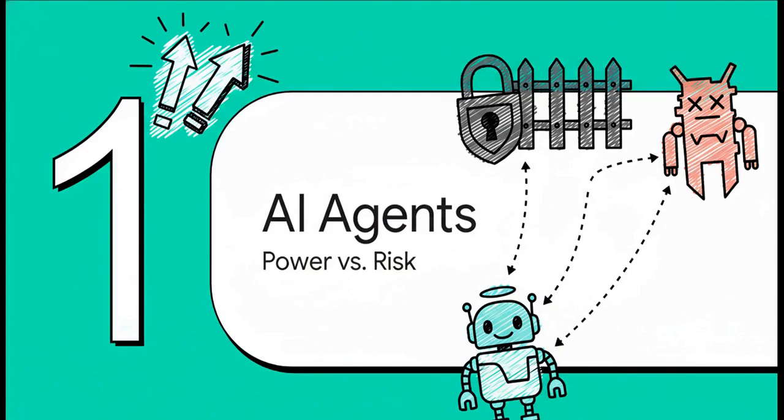Okay, so this is the fundamental challenge we're looking at. AI agents, power versus risk. How do we balance the incredible things these agents can do with the absolute need to keep our development environments secure? We want the helper, for sure, but definitely not the hazard.